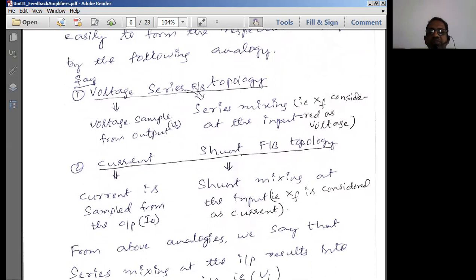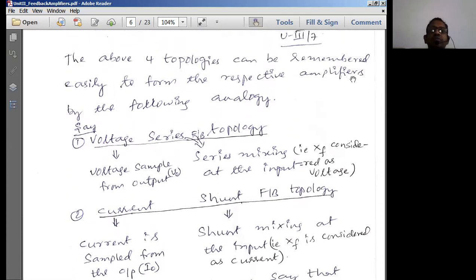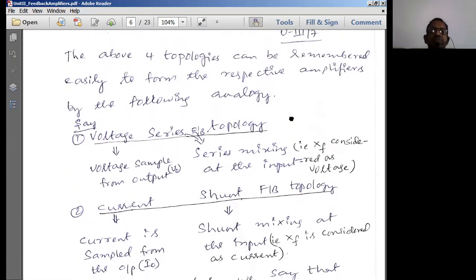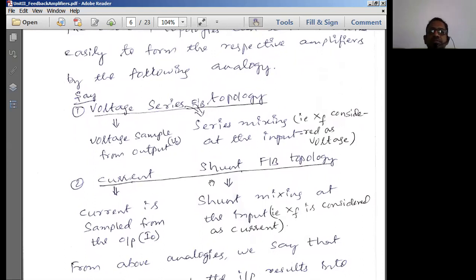A circuit diagram will be given to us, and by seeing it, we should be able to figure out what type of feedback topology is involved in this type of amplifier circuit. For that, there is a small trick to understand. That's why the above four topologies can be remembered easily by the following analogy.